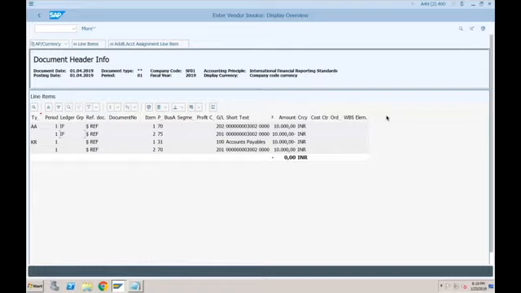Okay. So the benefit is real-time report. You are getting real-time report in all the accounting principles and you are avoiding the period end activities. So definitely everyone likes to see the reports without carrying out any further activities in the period end. So that is a benefit of this new asset accounting. It provides you real-time values in multiple accounting principles without any kind of period end activities required.